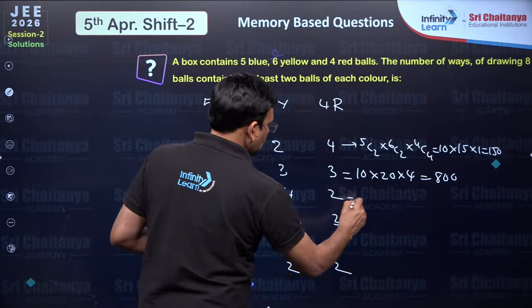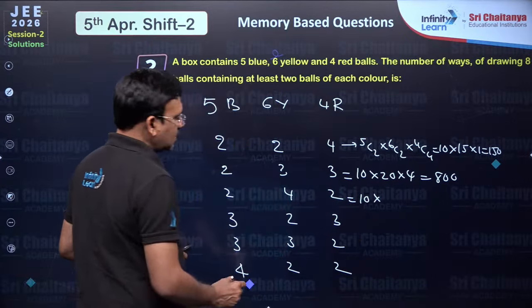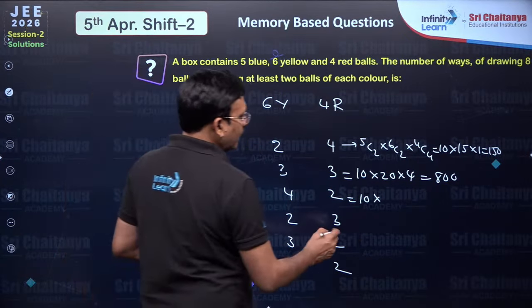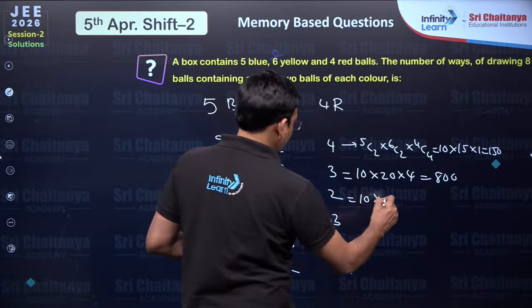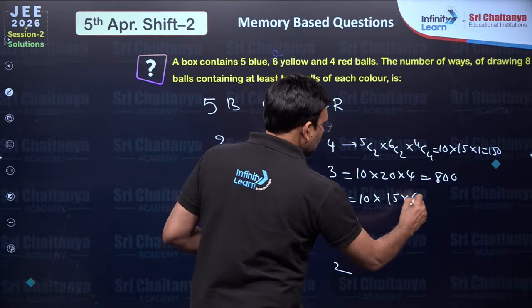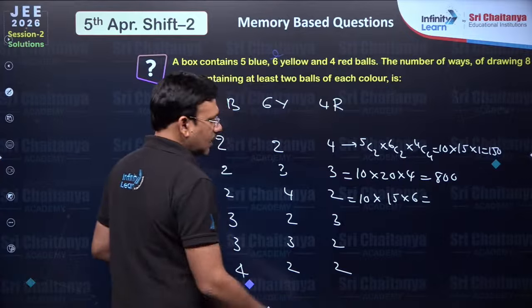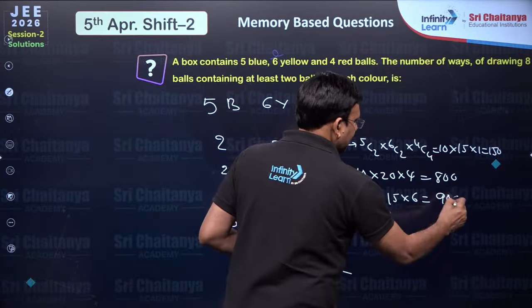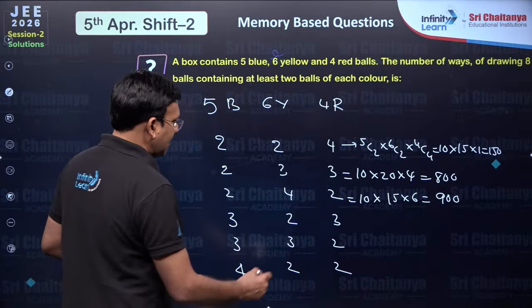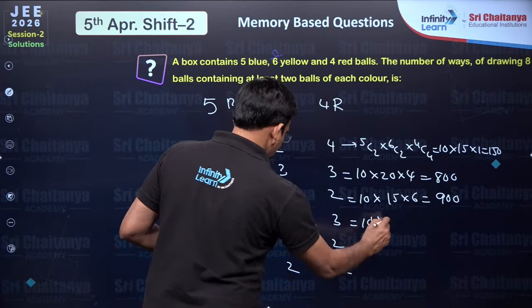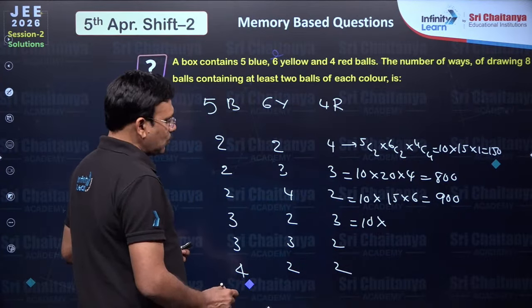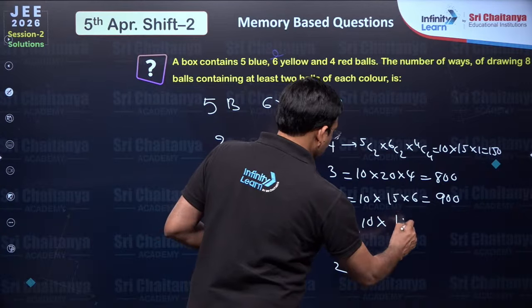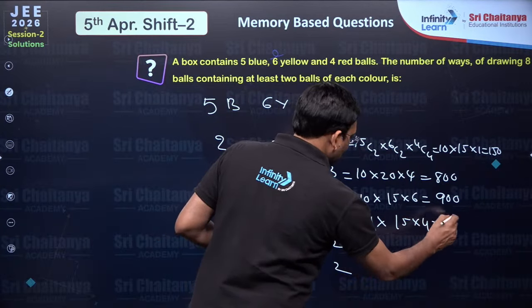This is 5C2 is 10 into 6C4, which is 6C2, 15, into 4C2 is 6, which is 900. Okay. The next, 5C3 is 10 into 6C2 is 15 into 4C3 is 4,